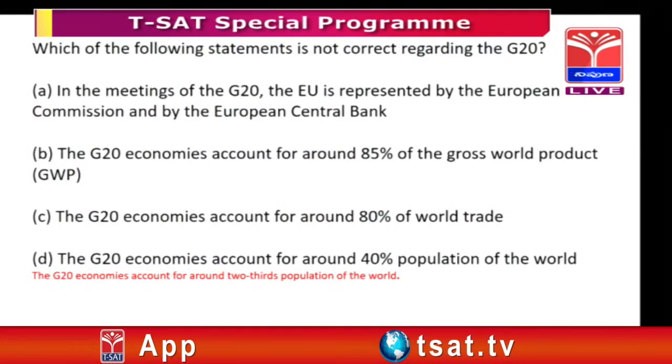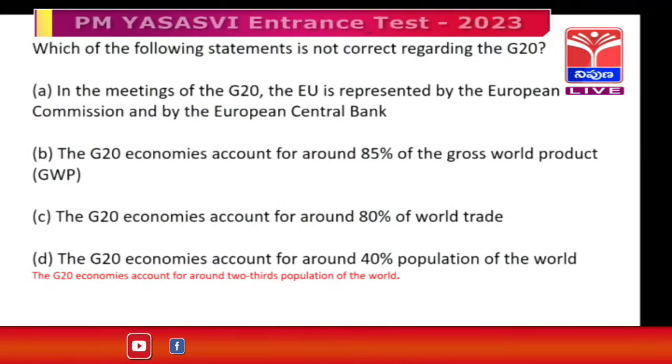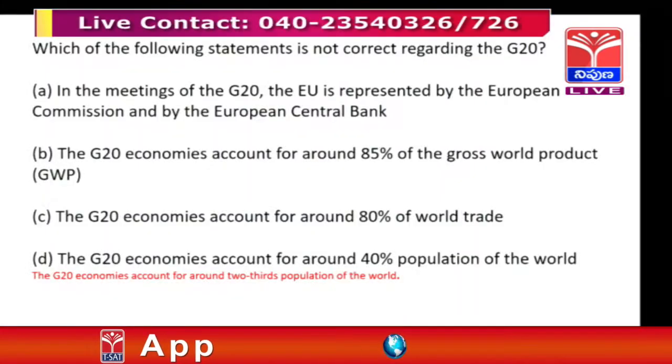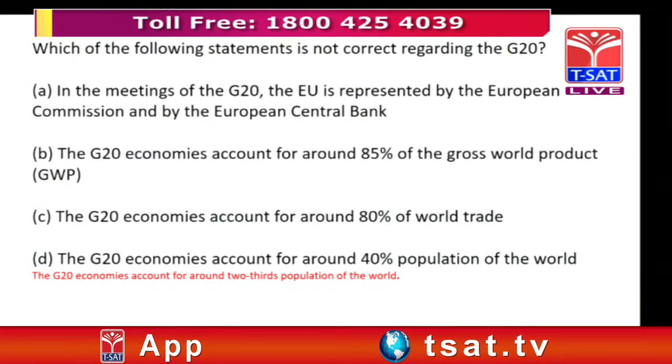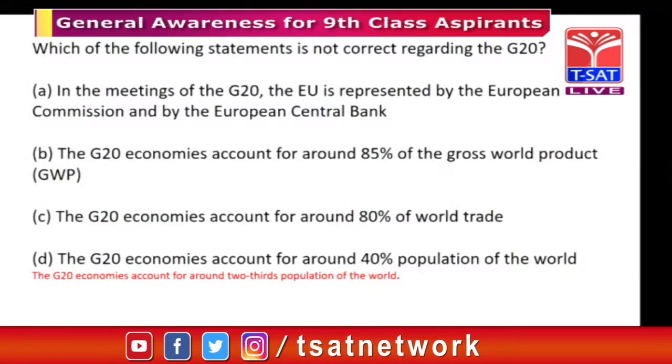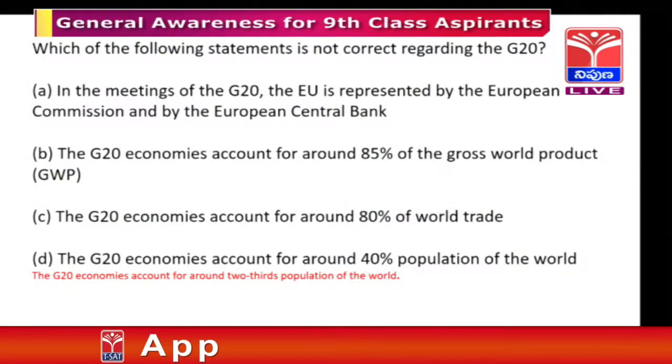G20 economies account for around two-thirds of the world's population. Yes, what you said is correct. I said about 75%. So it is around 75%, which means you can say G20 economies account for around 80% of world trade. 40% of the population is not correct.